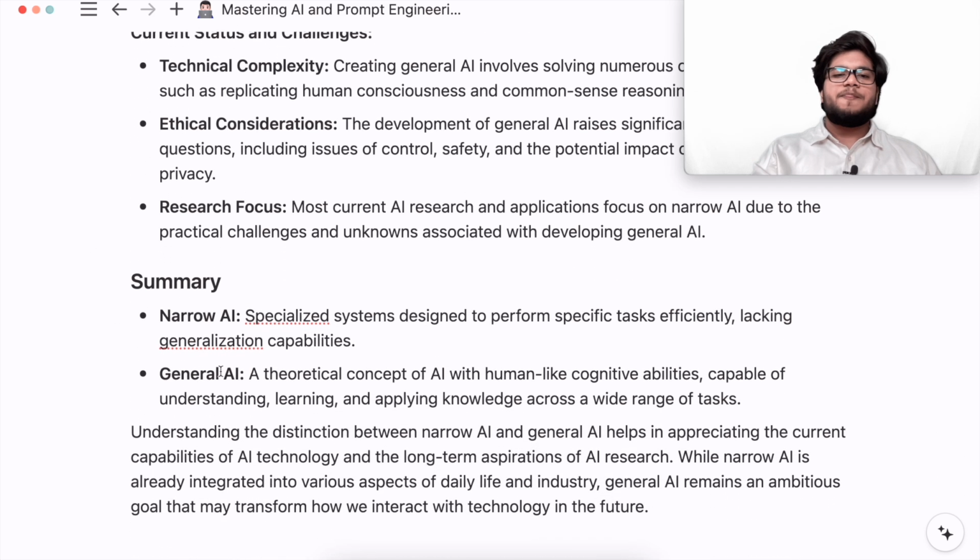Now what is the summary? The summary is that narrow AI systems are specialized, designed to perform specific tasks efficiently, lacking generalization capabilities. General AI is still a theoretical concept of AI with human-like cognitive abilities, capable of understanding, learning, and applying knowledge across a wide range of tasks.